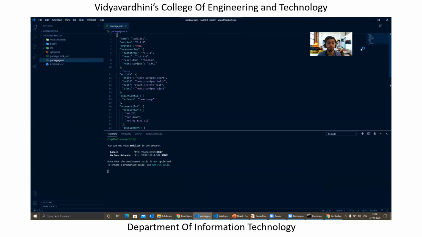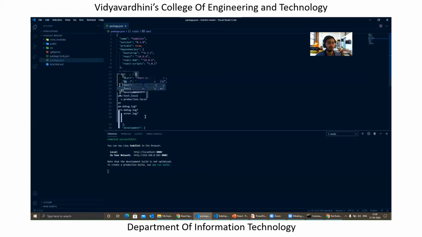This is a very important file required for your project. It helps to start your project. It helps to build your project. So once you have completed your project and you want to push it to a website, right? You need to host the website. By running this command, it will create an optimized production build for the project you have created, and the same thing can be hosted on the site.